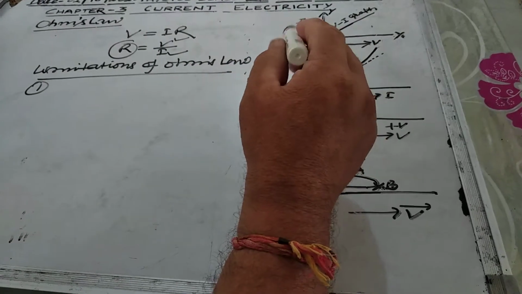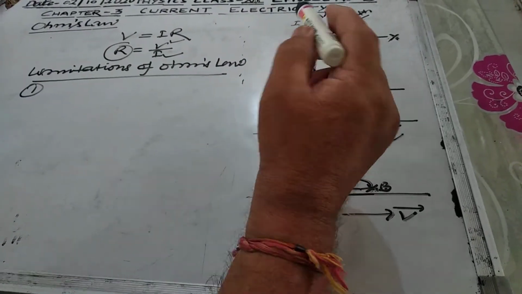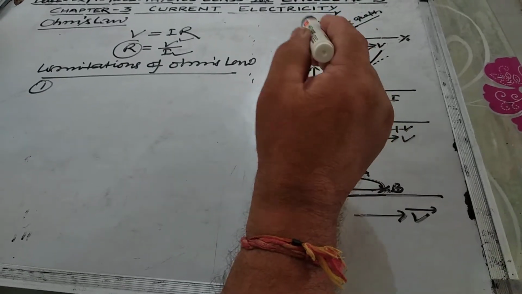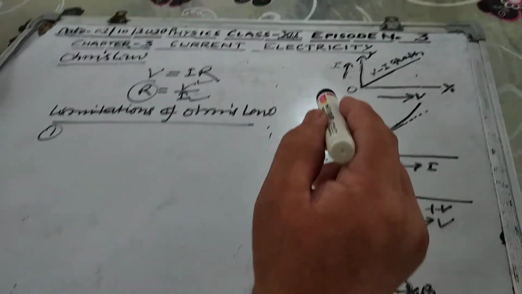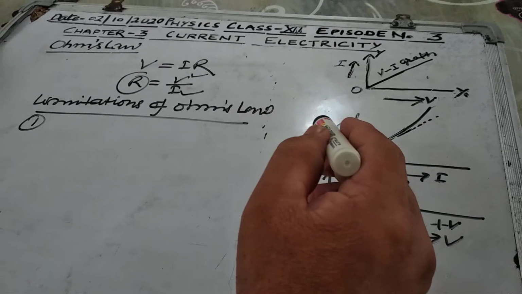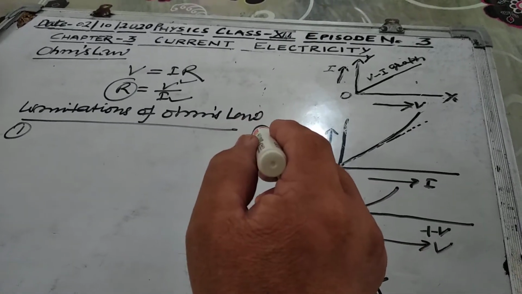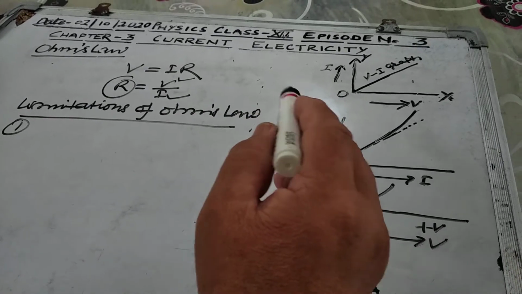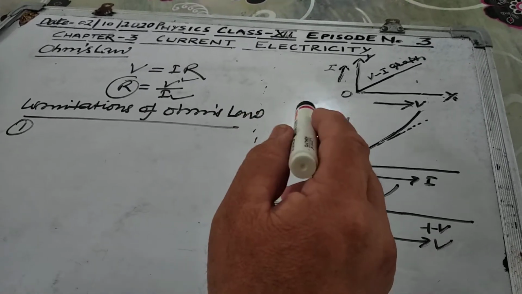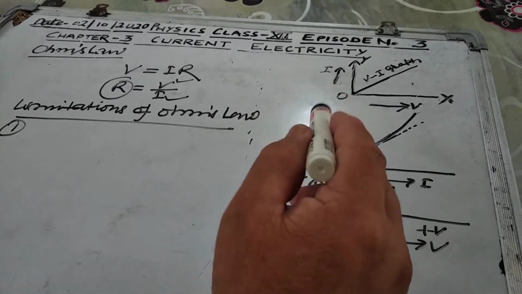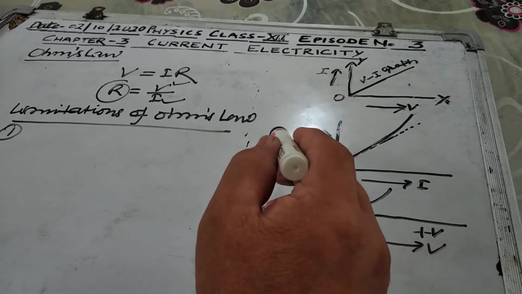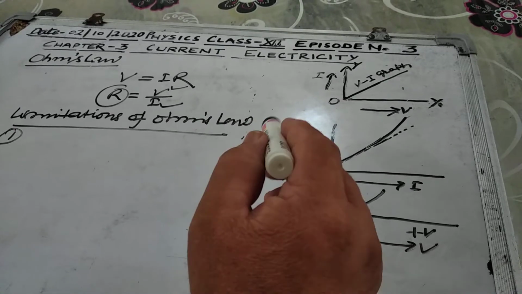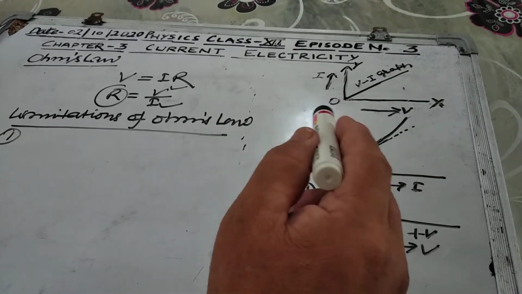Due to the increase in the current, the kinetic energy of the free electrons present in the conductor will increase, resulting in more collisions between the free electrons and the atoms of the conductor, which increases the friction between them, and due to this friction heat is produced. This is known as the heating effect of the electric current.